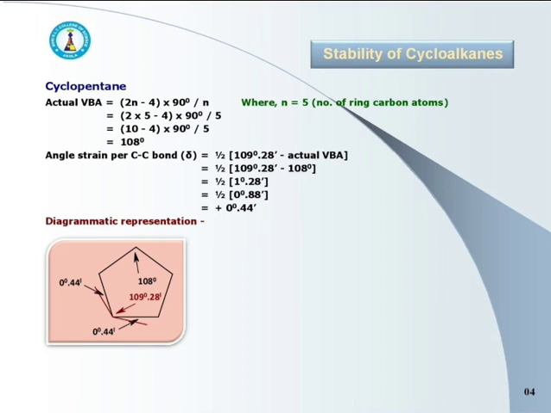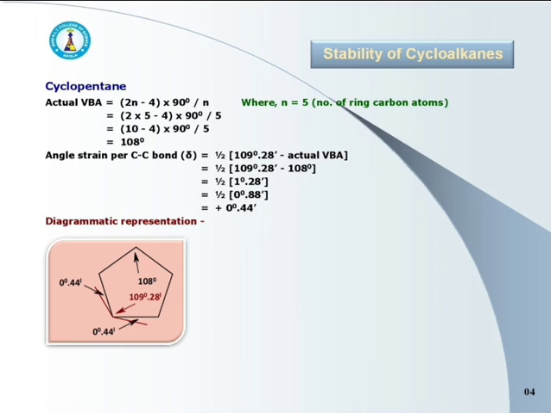See here, again the value of angle strain is positive. It means again there is inward angle strain. See the diagrammatic representation. Carbon-carbon bonds are compressed towards each other to satisfy the geometry of ring. Just like cyclopropane and cyclobutane, here in case of cyclopentane, again the value of angle strain is positive, so the angle strain is inward angle strain, and that's why carbon-carbon bonds get compressed towards each other to satisfy the geometry of ring.